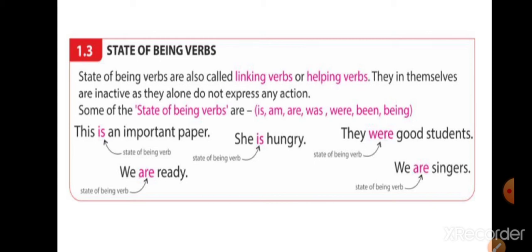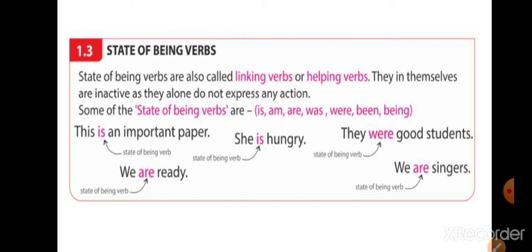Now, the second type of verb, that is state of being verbs. These are very easy, kids. State of being verbs are also called linking verbs or helping verbs. They in themselves are inactive. They alone do not express any actions. Some of the state of being verbs are is, am, are, was, were, being. This is an important paper. These are just linking verbs. They are inactive. They are not showing any actions. They are not expressing anything. So these are simple helping verbs or linking verbs, you can say.